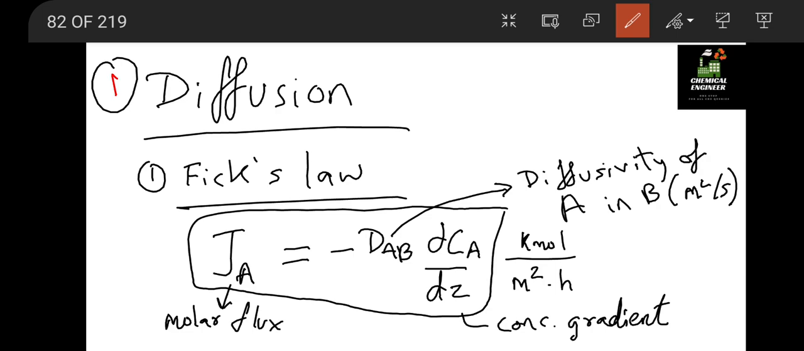The concentration gradient is kilomole per meter, so kilomole is the unit of a mole, or we can say the molar per meter is the unit of the concentration gradient.